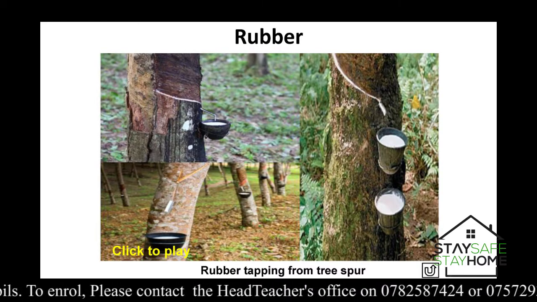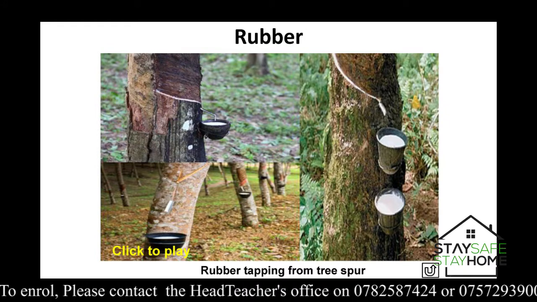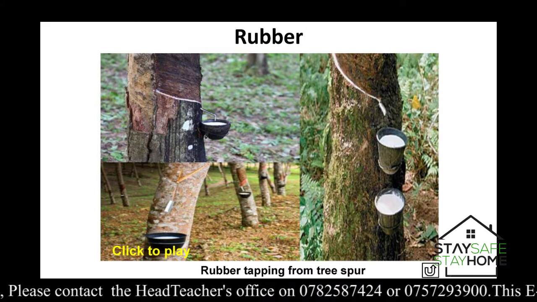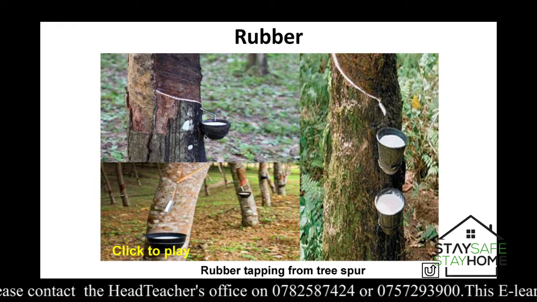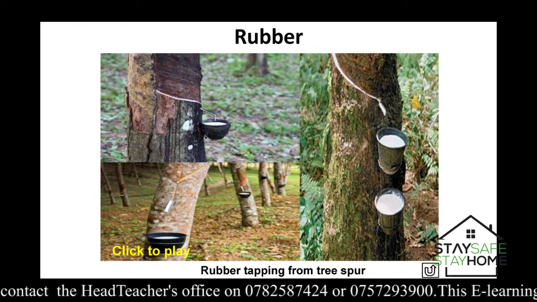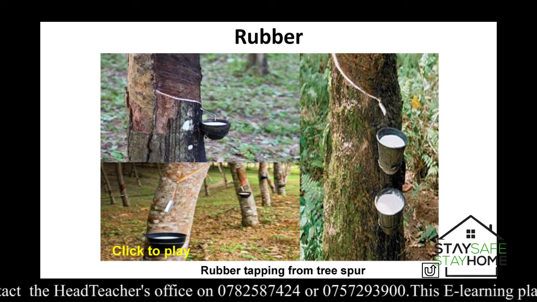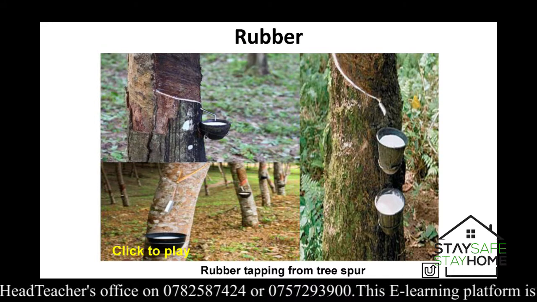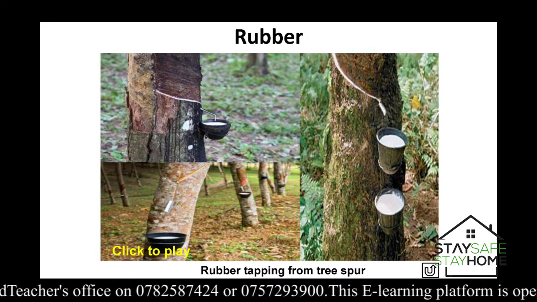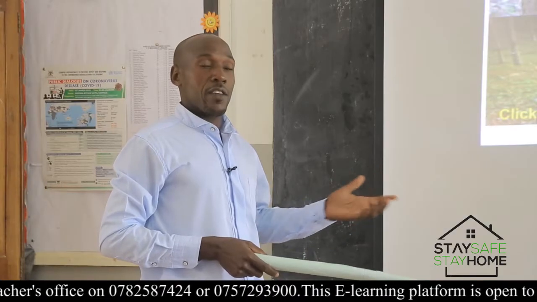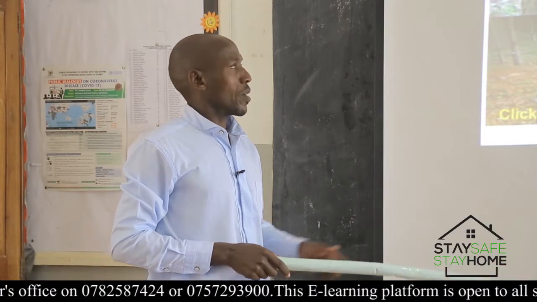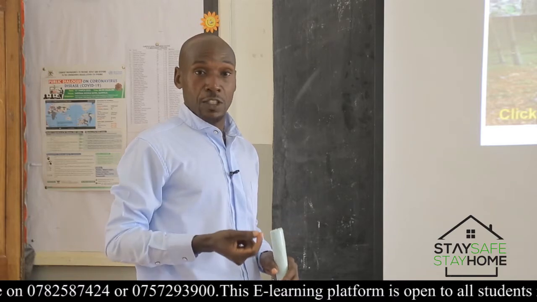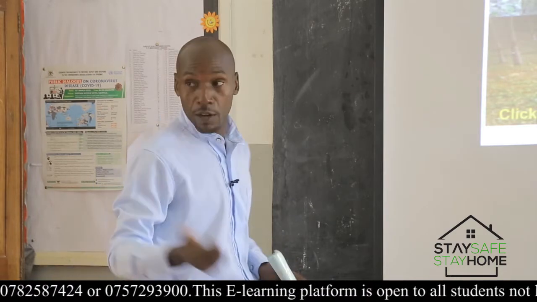We move on to another crop. There is rubber. Rubber is got from trees. Tree seedlings are planted, they grow, and after some time, when time for harvesting comes, the bark is cut. This milky substance that is trapped, that you can see here, is called latex. So this crop grows very well in the equatorial climatic region. In areas that don't receive plenty of rainfall, you can never grow those crops. Therefore, the equatorial climatic region influences the kinds of crops that are grown there. We move on to another crop.